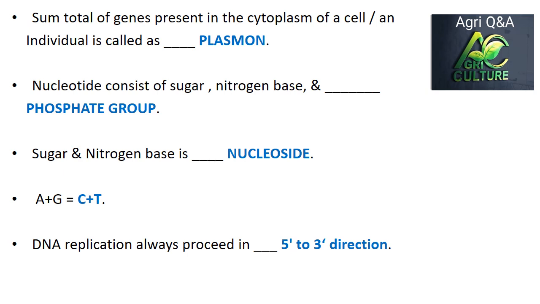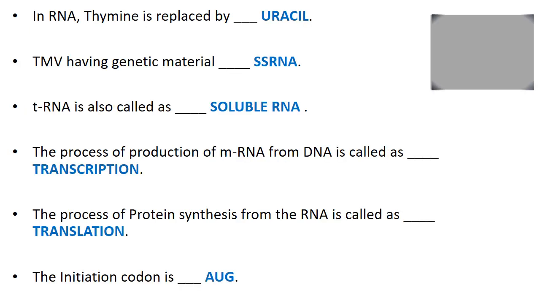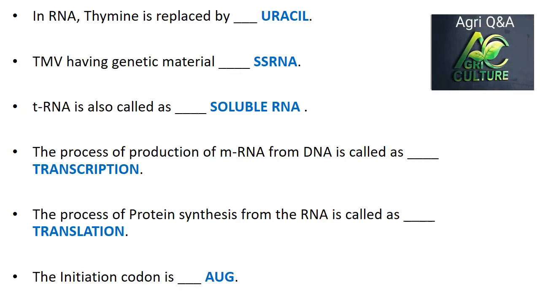DNA replication always proceeds in the direction of 5' to 3'. In RNA, thymine is replaced by uracil.